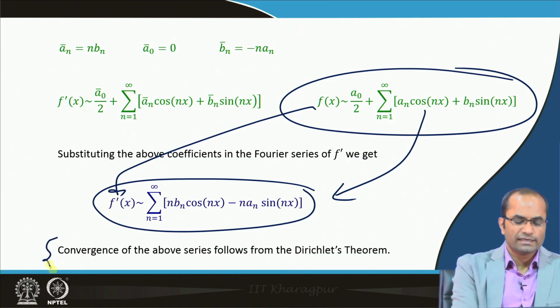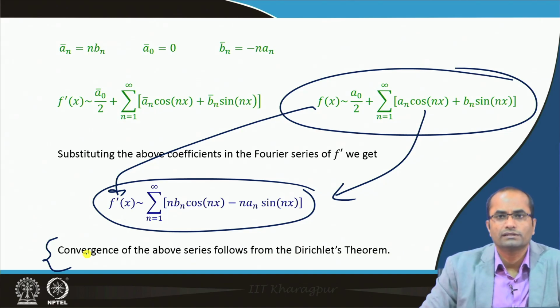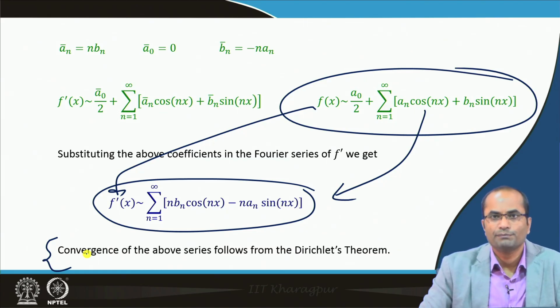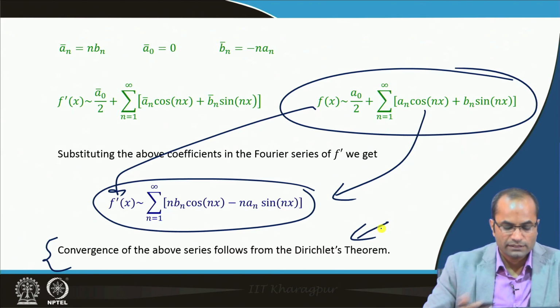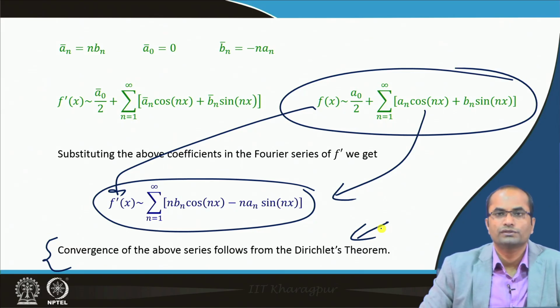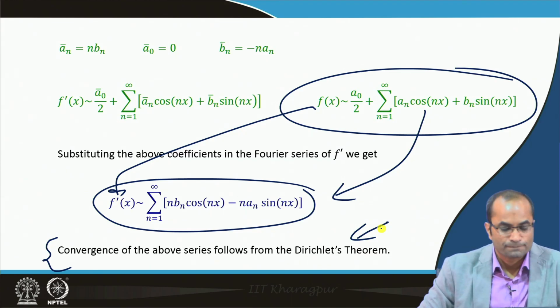And for convergence, as we have already discussed, if we assume additional conditions on f prime, that the one sided derivatives of f prime also exist, then from Dirichlet's theorem the series also converges to the average value of the limits of f prime at any point.